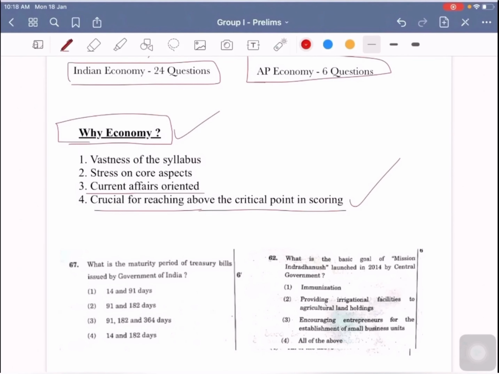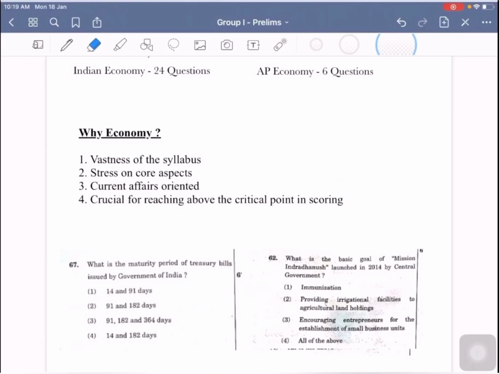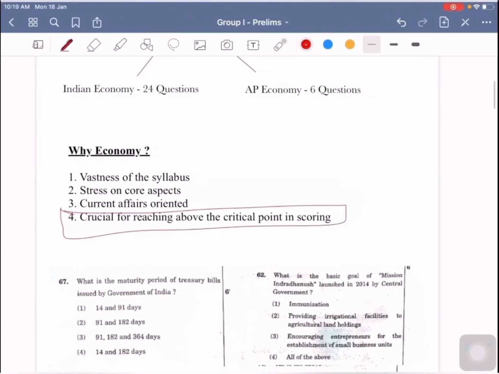See, for instance, if you score well in Indian history, Indian polity, and geography, then clearing the prelims mainly depends on the score in the Indian and AP economy. Without scoring good marks in the Indian economy part, it is very difficult to get a good score above the critical point in the prelims. That is why the economy paper is very important as far as Group 1 prelims is concerned.